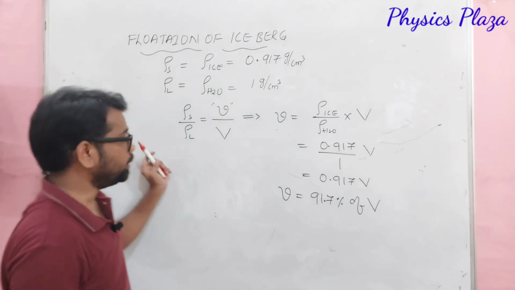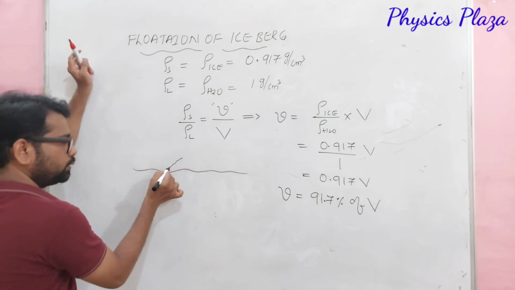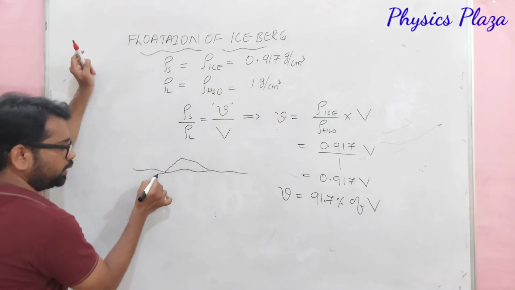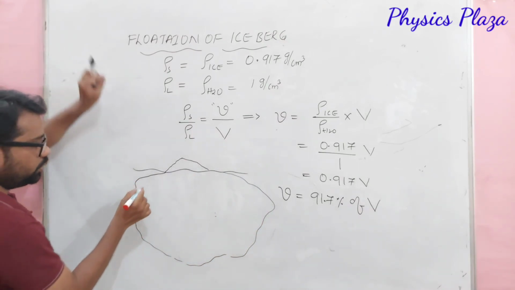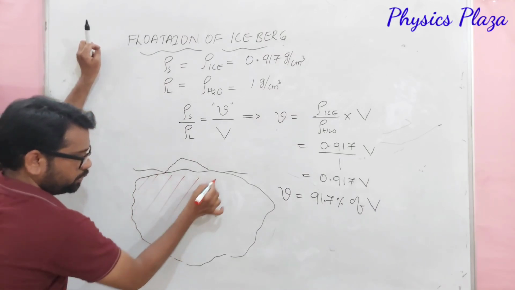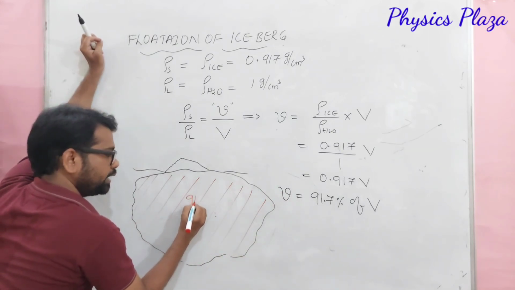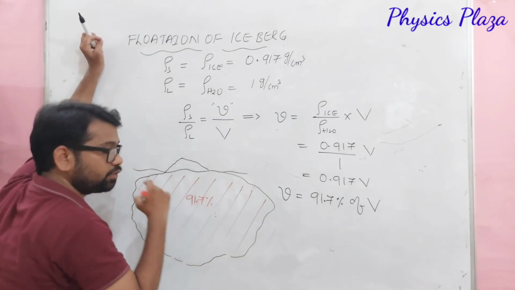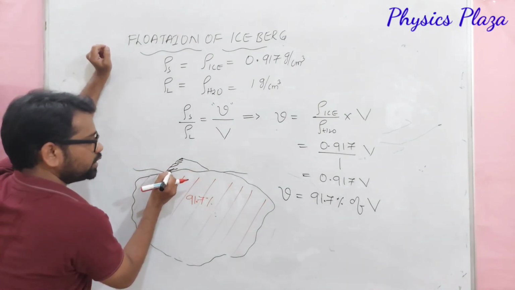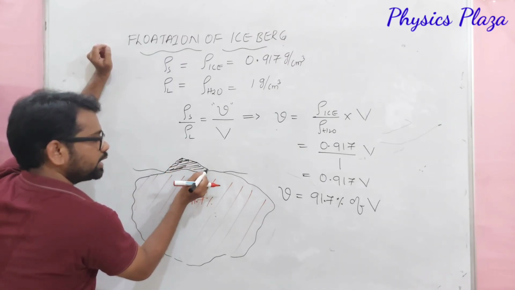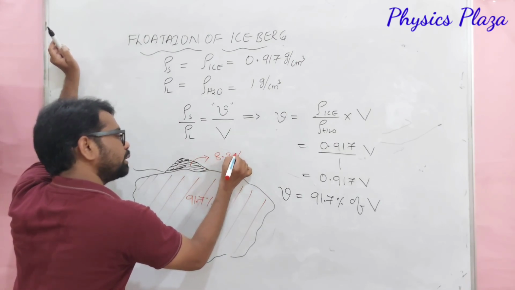Children, look here, it's very important. If you take this as the ocean, dear children, it looks like this. But here inside, look here. This is completely immersed. The volume of the immersed part of the iceberg is how much, dear children? 91.7 percent. 91.7 percent means what is the portion of the iceberg which is seen above the water, dear children? So this is the portion of the iceberg. This will be how much, dear children? It will be 8.3 percent only, approximately.